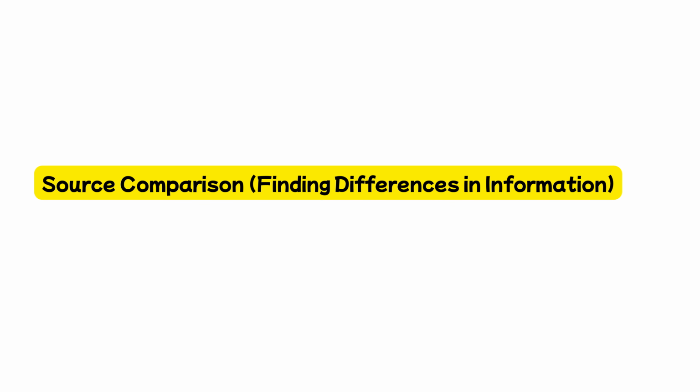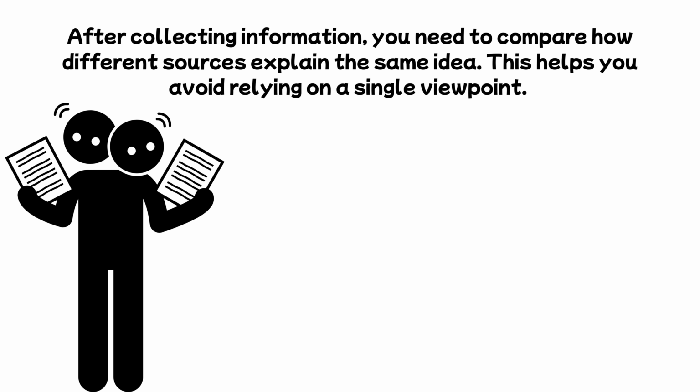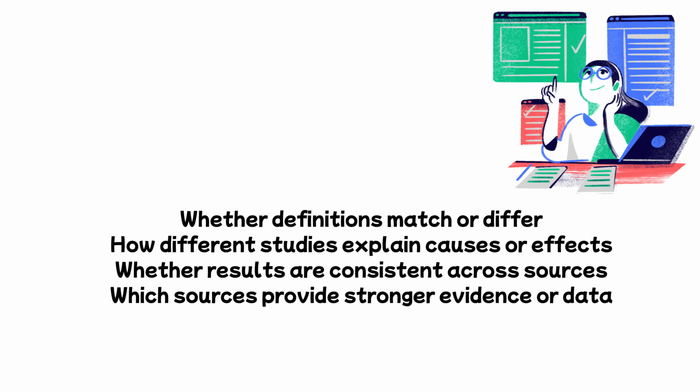Source comparison, finding differences in information. After collecting information, you need to compare how different sources explain the same idea. This helps you avoid relying on a single viewpoint. You can watch the above linked video to see how to complete this step with the help of an AI tool. Here, focus on whether definitions match or differ, how different studies explain causes or effects, whether results are consistent across sources, and which sources provide stronger evidence or data.